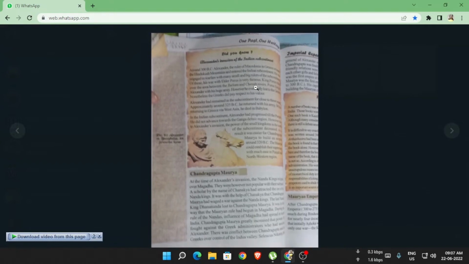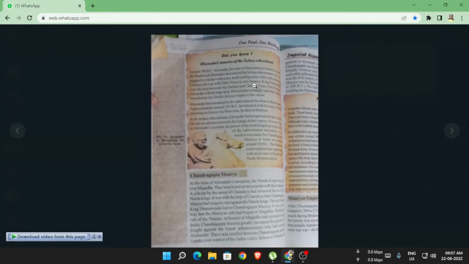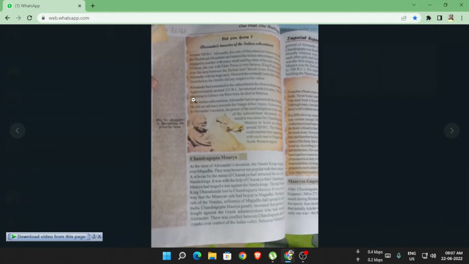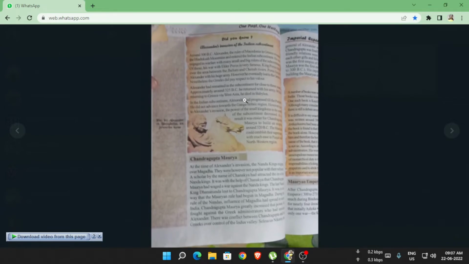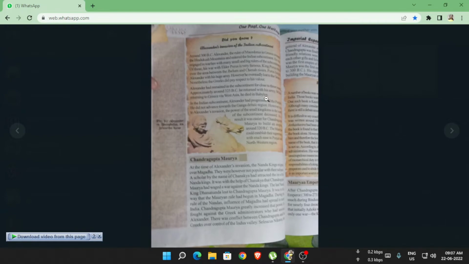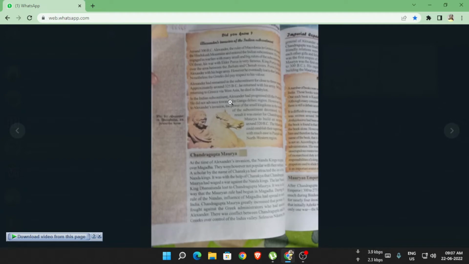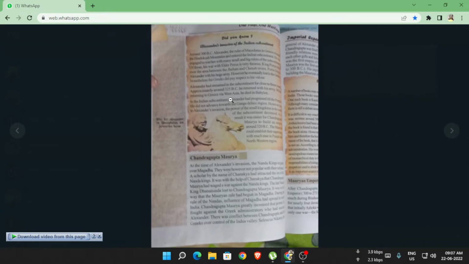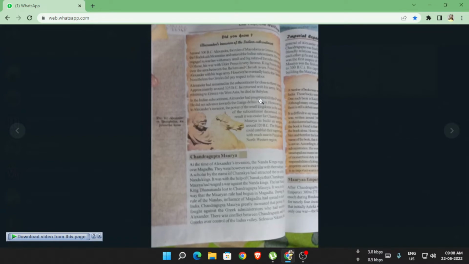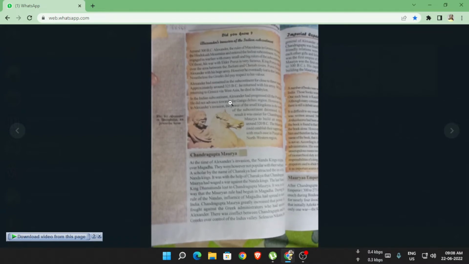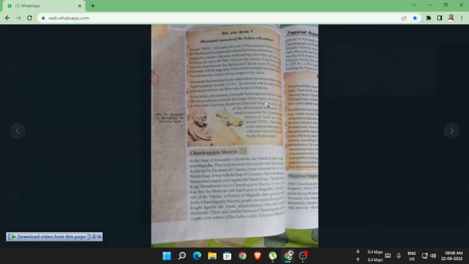So you understand who Megasthenes or Alexander was. Now Alexander reformed his army in the Indian subcontinent. Then he returned to Greece, built his army again, and there he died in Babylon. So in the Indian subcontinent Alexander progressed.